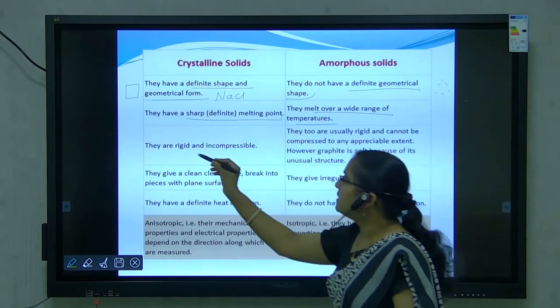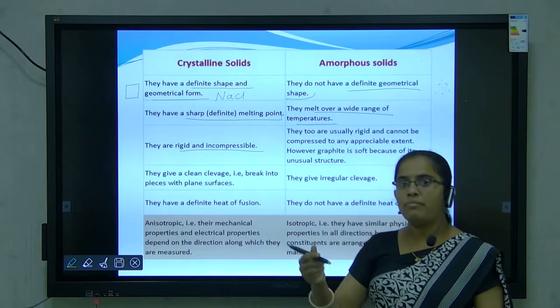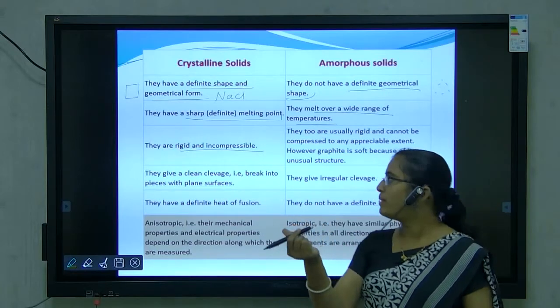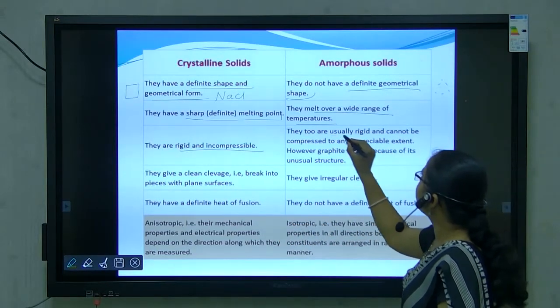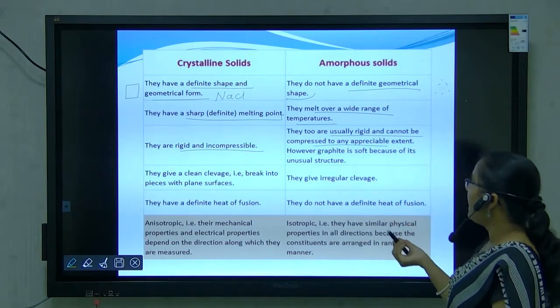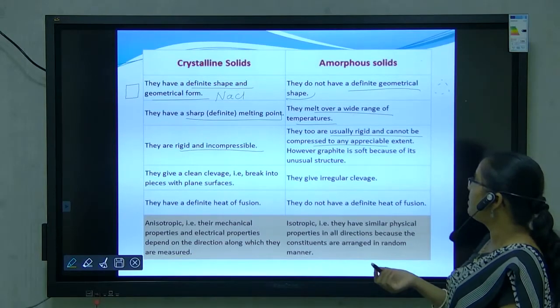Third, crystalline solids are rigid and incompressible, means solids are not compressed. For example, this pen is a solid, it is not compressed. Amorphous solids are also usually rigid and cannot be compressed to any appreciable extent. For example, graphite is an amorphous solid.